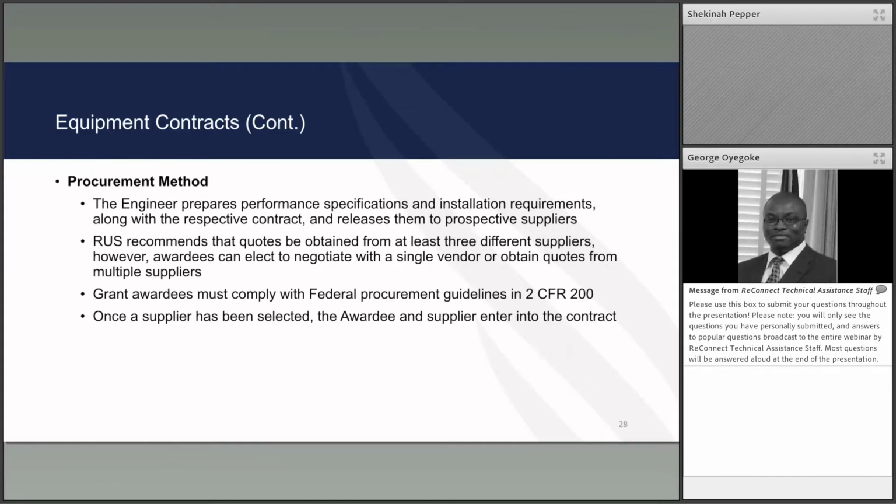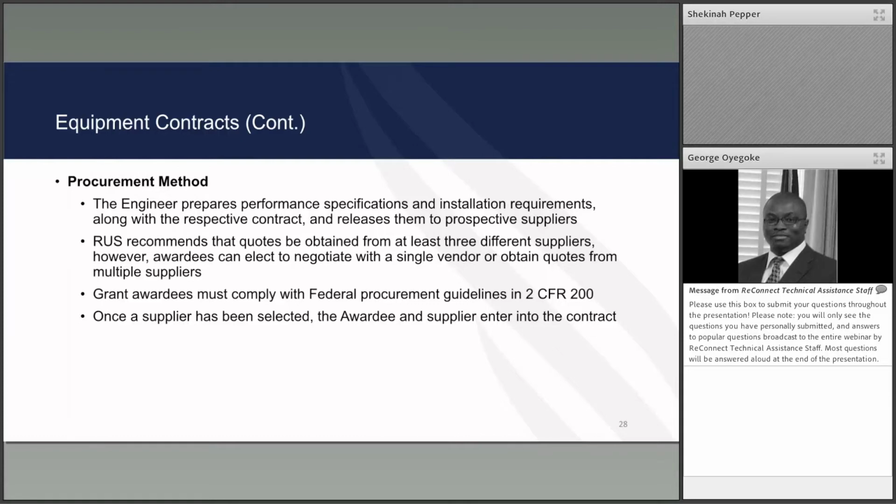Procurement methods. The engineer approves the plans and specs, the performance specifications, and the installation requirements along with the respective contracts and releases them to prospective suppliers. RUS recommends that at least 3 equipment quotes be obtained from different suppliers. However, awardees may elect to negotiate with a single vendor.